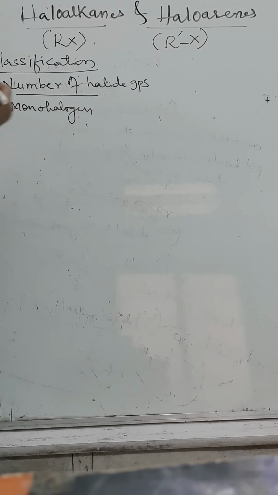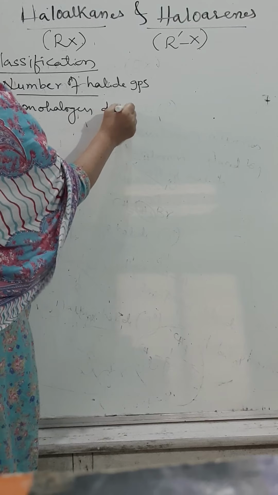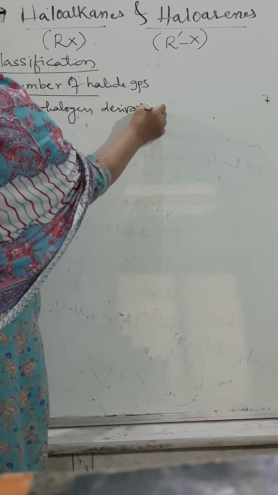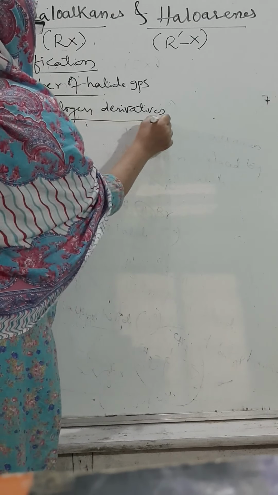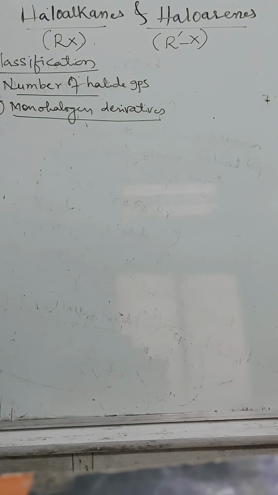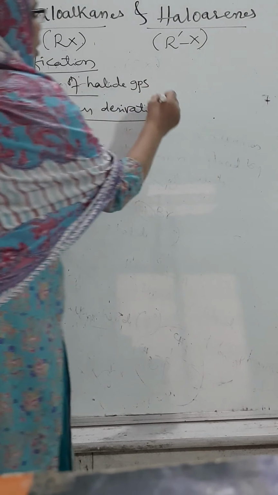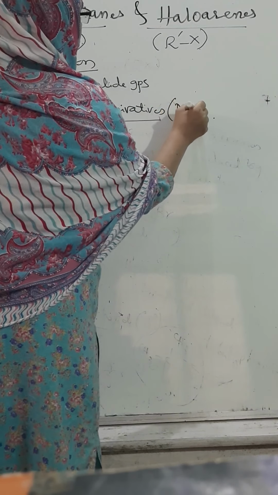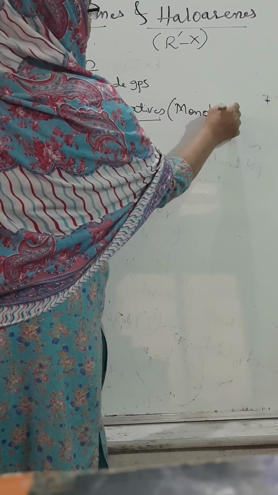The name itself indicates it. How many halide groups are there in the molecule? Single. Monohalogen derivatives, or they are also called monohaloalkanes.